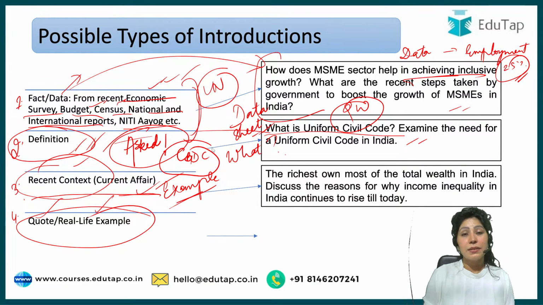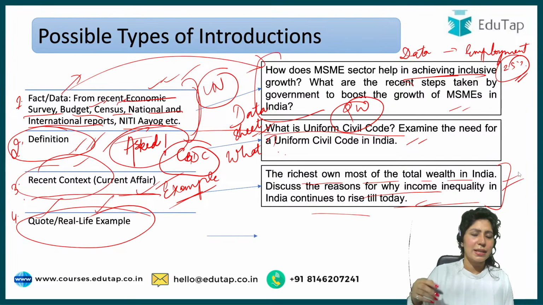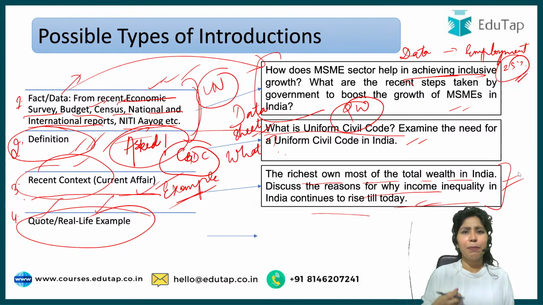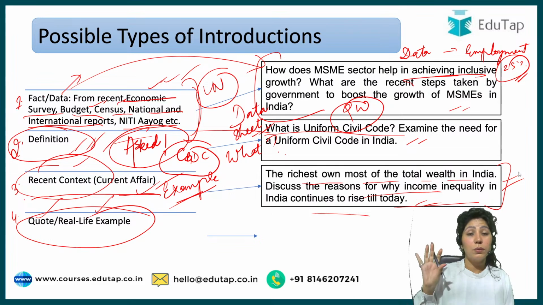The third one is a recent context or current affair. For example, the richest own most of the total wealth in India. Discuss the reasons why income inequality in India continues to rise till today. So if there is a recent example that you know about, some scam that has happened recently, some new NPA problem that has appeared due to a particular businessman,